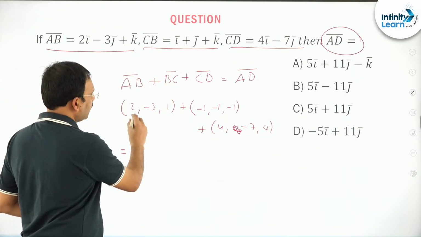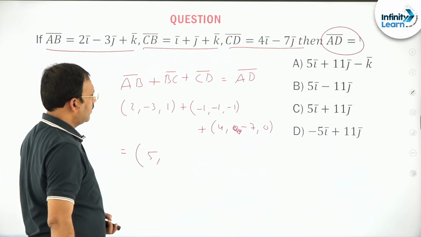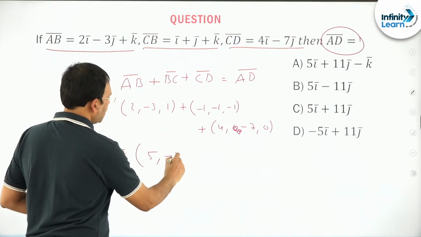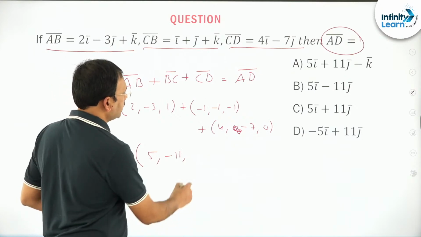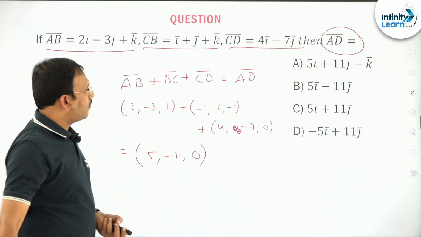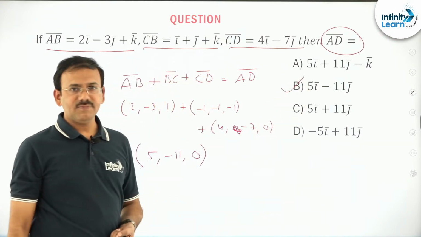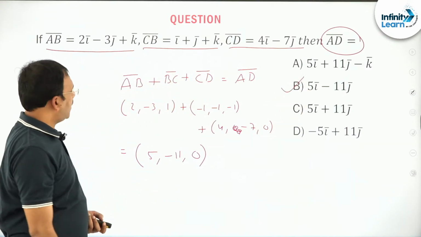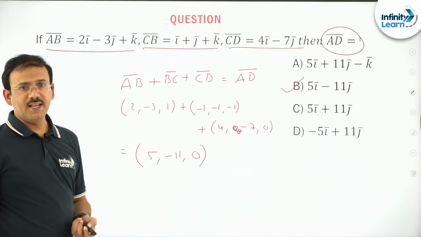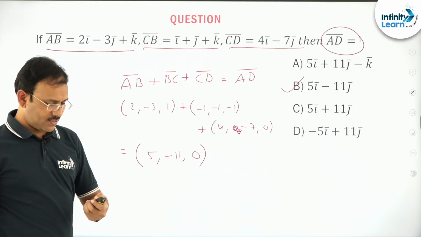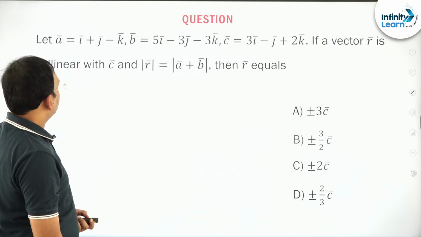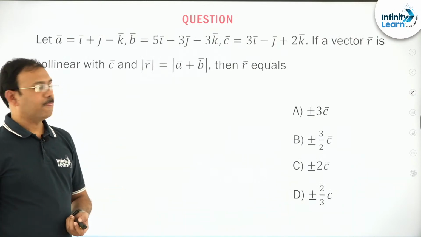Now you are going to get AD bar. Simply it is going to be 6 minus 1, 5, minus 10, minus 1, minus 11. You just keep observing the options. 5, minus 11, 0. Option B is the answer. Right, friends? You are given 3 vectors, he is asking AD bar. Good.